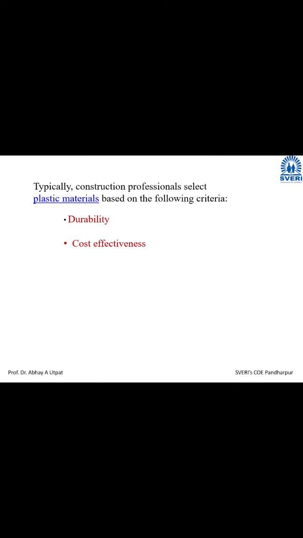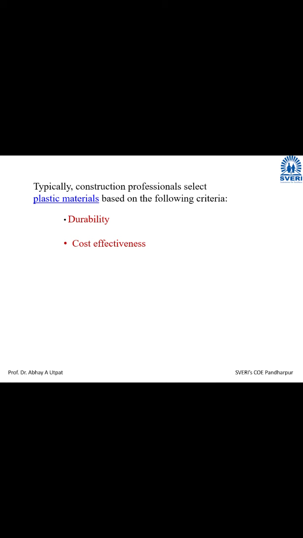This is an important thing: cost effectiveness. If we are not talking about the construction of one home, bungalow or one building, you might have seen in mass constructions, suppose there is a construction of 10 apartments at a time. In each apartment there are 100 flats.